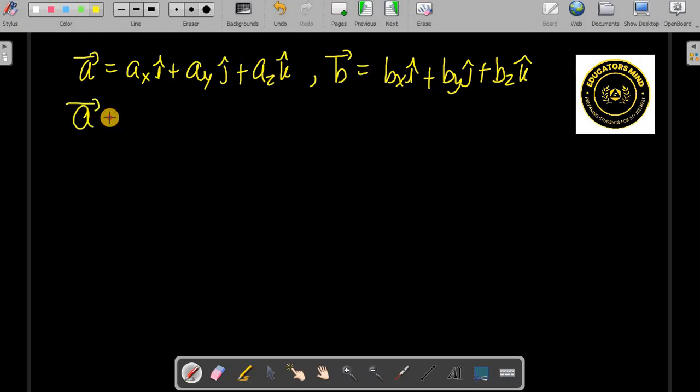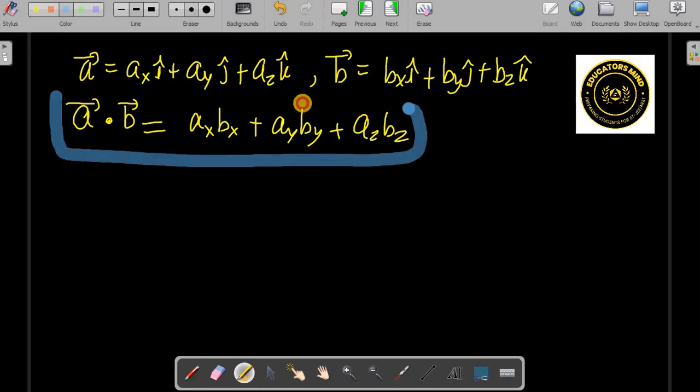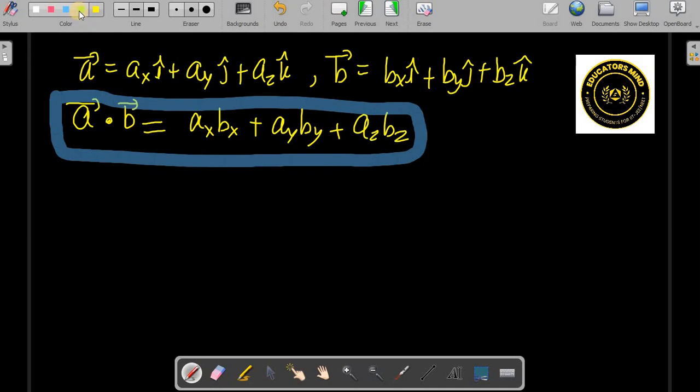If I have to take A dot B, remember when you take dot product, you only multiply AX BX, AY BY and AZ BZ. Dot product is very easy because you just multiply the coefficients of x, y, z.